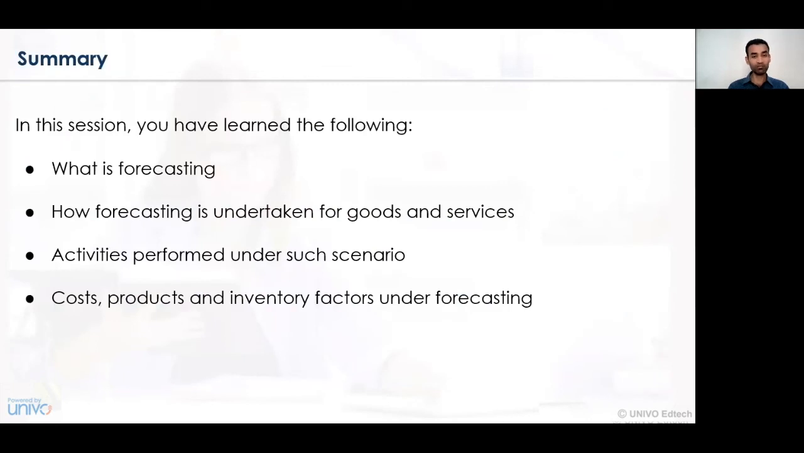Now let's summarize what we have learned in this session. In this session, we have understood what we mean by forecasting and material requirement planning, what the various activities are that are undertaken with respect to the forecasting of material requirement planning, and how all those activities can be performed in the organization.